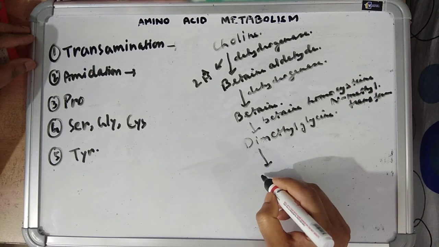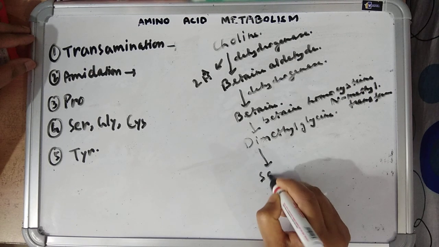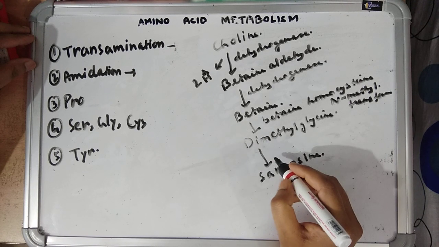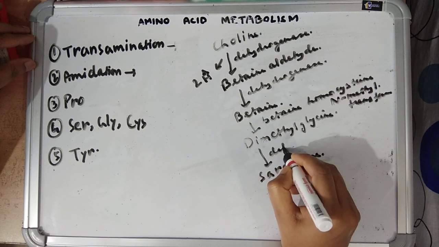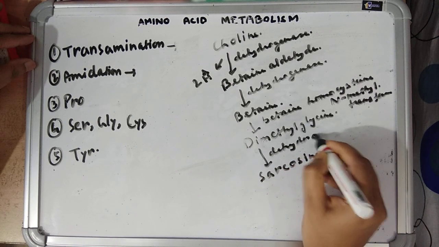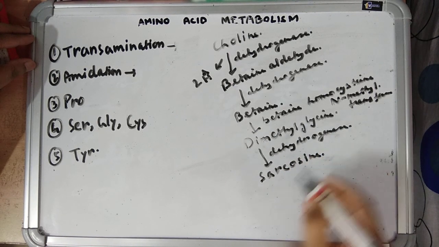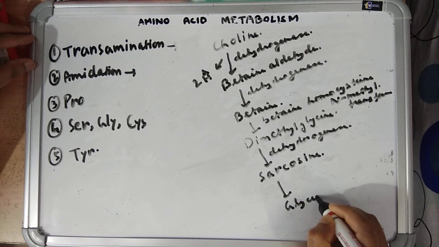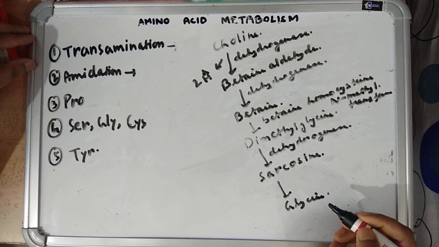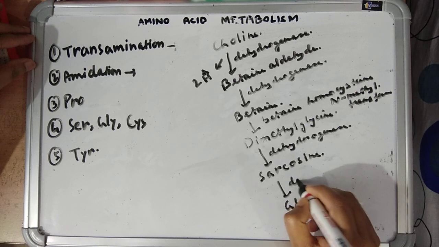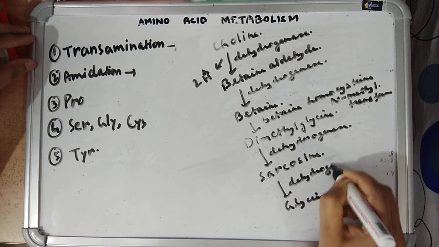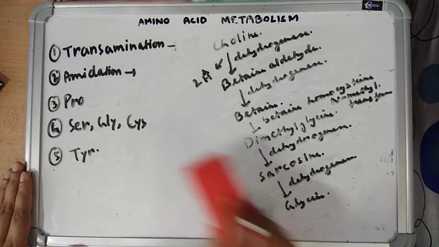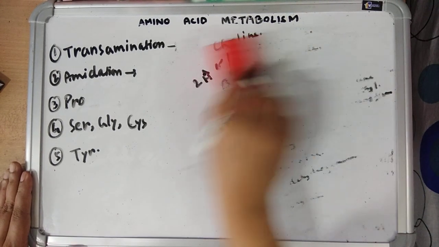Dimethylglycine is converted into sarcosine by another dehydrogenase enzyme. Sarcosine is converted into glycine by sarcosine dehydrogenase. Okay, so this is about synthesis of glycine.